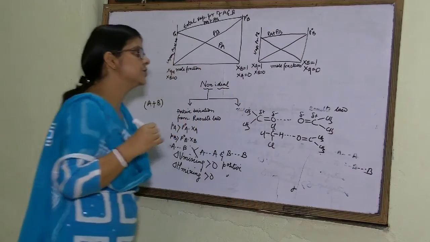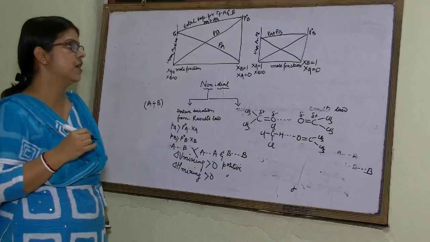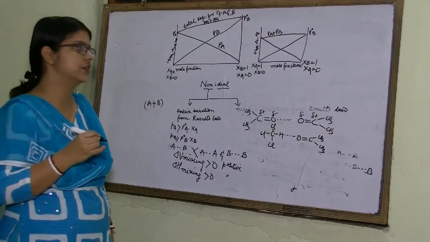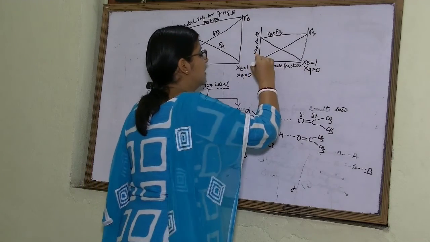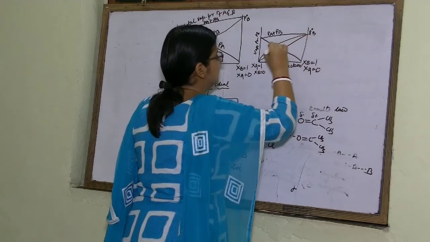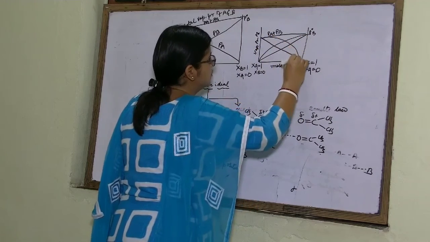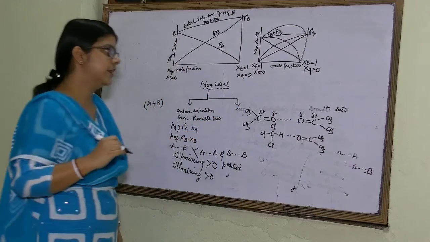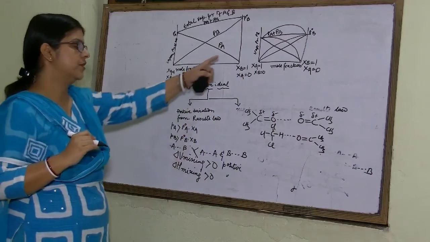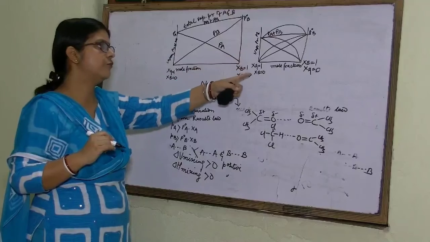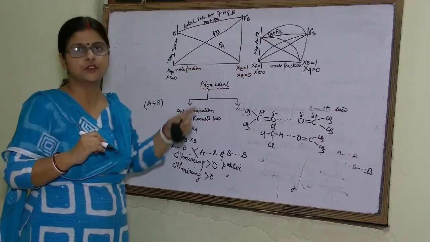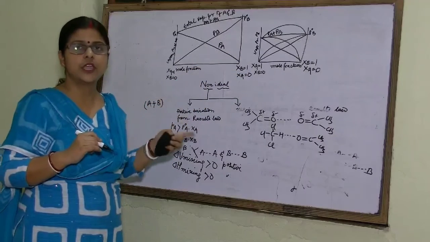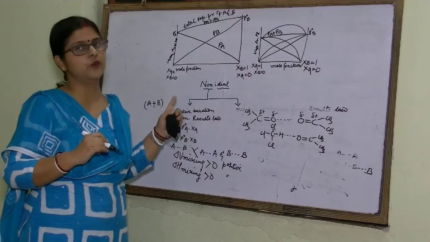Now for a solution showing positive deviation, how will you show the graph? Here there will be an increase in the vapor pressure, so you will show it this way. It is a very simple representation of a solution showing positive deviation from Raoult's law.